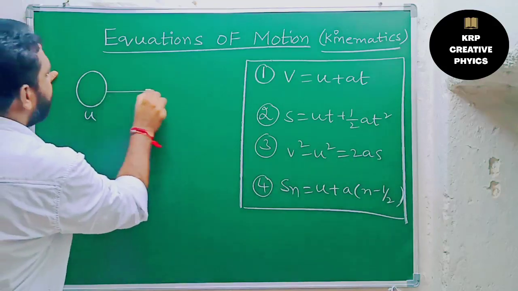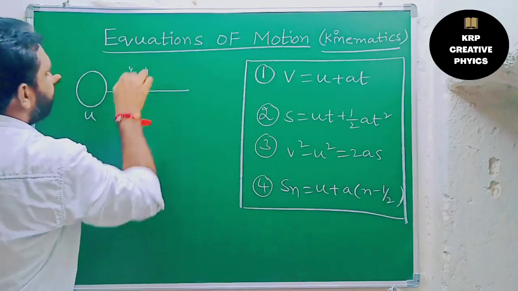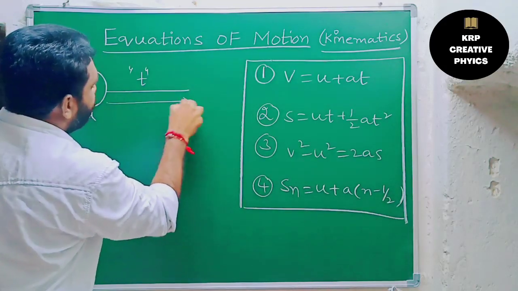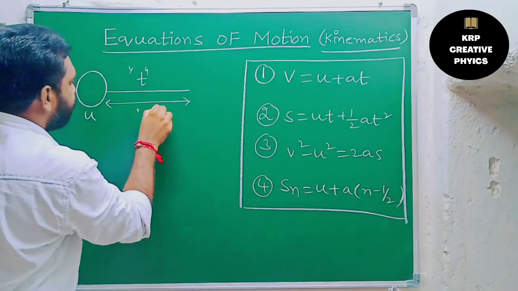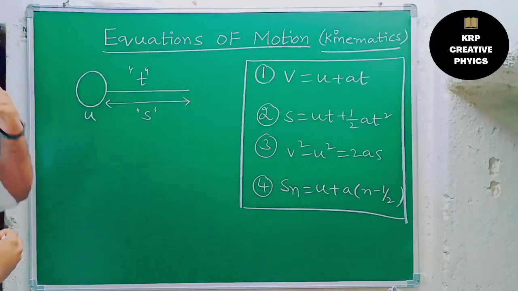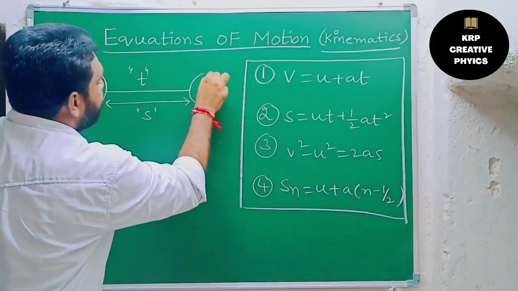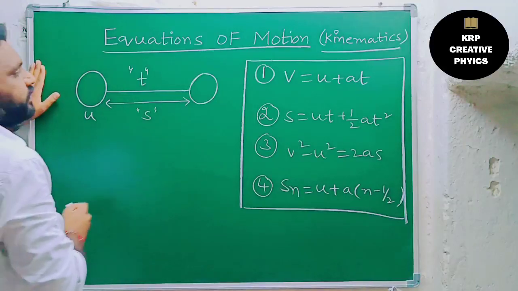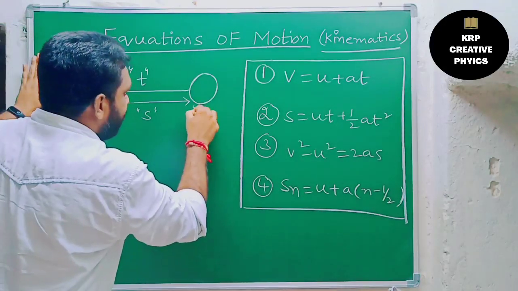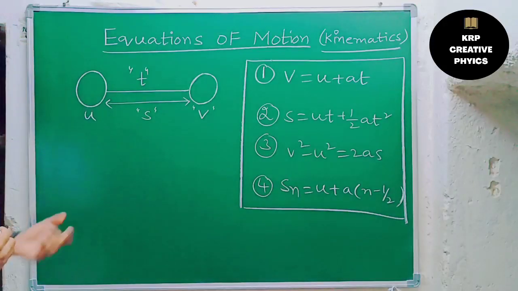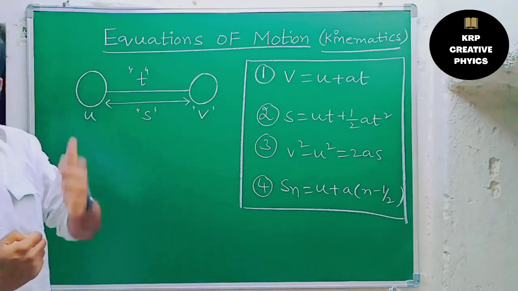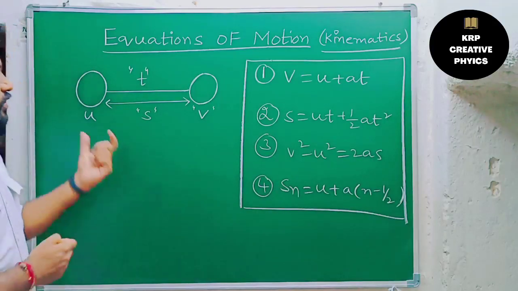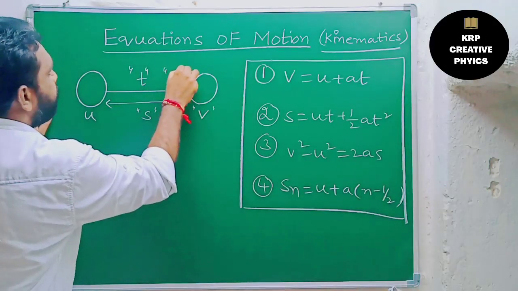After time t seconds, it covers a certain distance or displacement s. The displacement of the object is s, and it reaches its final position here. This is the final position after t seconds, after covering displacement s, and its final velocity becomes v. Throughout its motion, it is moving with uniform acceleration. Regarding uniform acceleration, I explained it in my previous video, so just refer to that one.